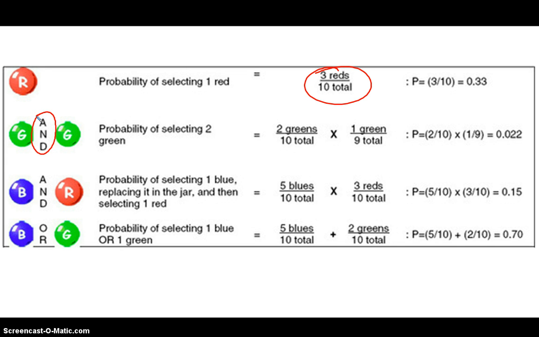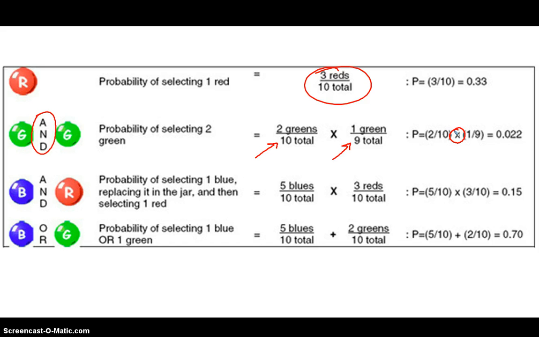I want to do a green and another green. Well, the probability for the first one would be 20%, 2 out of 10. And now, since there's only 9 marbles left, the probability of the second one would be 1 out of 9. So 2/10 times 1/9, we're going to use the rule of multiplication, gives us a 2.2%. So not a great chance of picking 2 greens in a row.